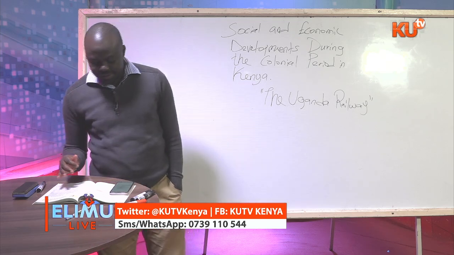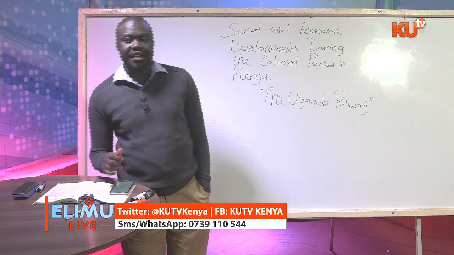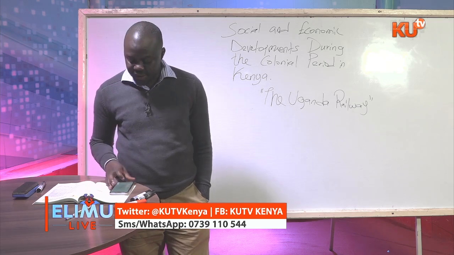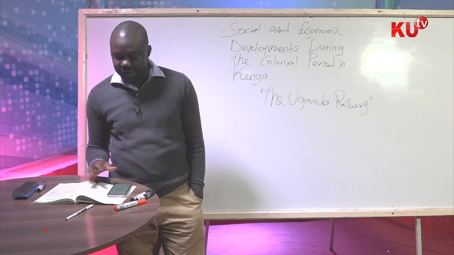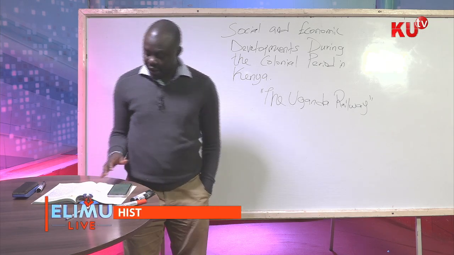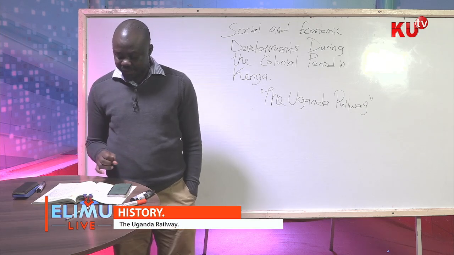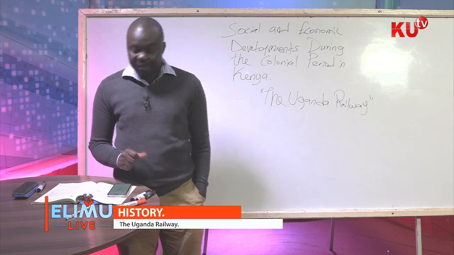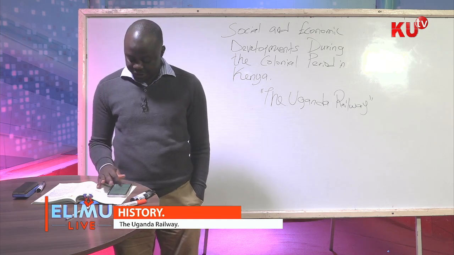To commence this, in the year 1895, a very important thing happened in our country because the British declared Kenya to become a part of their protectorate. After 1895, the British declared this territory to become what is called the British East African Protectorate.